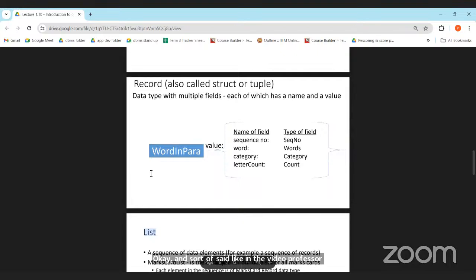So why can't we use a record for that? Because a record is also a collection of many things. So why do we need a list? If we want to iterate through that particular thing, we want a list, right? If we have a collection, we cannot iterate, right? If we want to go through the entire data set, we need to consider it as a list only, right? So one after another we can consider.